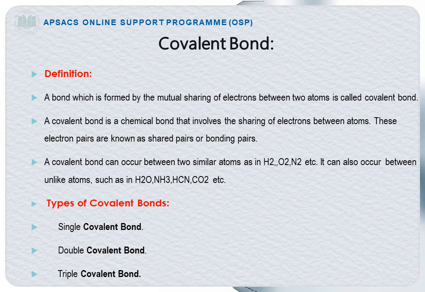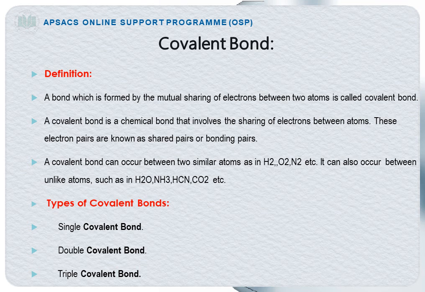A covalent bond is a chemical bond that involves the sharing of electrons between atoms. These electron pairs are known as shared pairs or bonding pairs. And the chemical compound which is formed after the formation of a covalent bond is called a covalent compound. Means the compounds having covalent bonds are called covalent compounds. A covalent bond can occur between 2 similar atoms, as in the case of hydrogen molecule, oxygen molecule and nitrogen molecule. A covalent bond is formed between 2 same atoms. It can also occur between unlike atoms, such as in water, ammonia, hydrogen cyanide and carbon dioxide, etc. These compounds also contain covalent bonds.